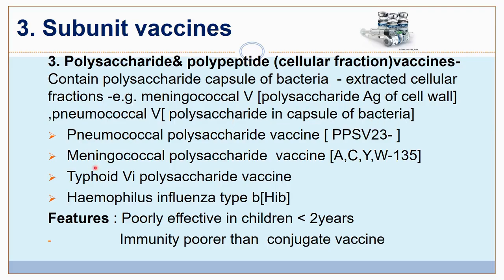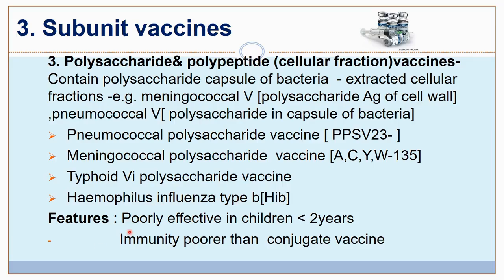So examples of these vaccines are pneumococcal polysaccharide vaccine, that is PPSV23, then meningococcal polysaccharide vaccine against ACYW135 strains, and then typhoid Vi polysaccharide vaccine, and then Haemophilus influenzae type B vaccine.